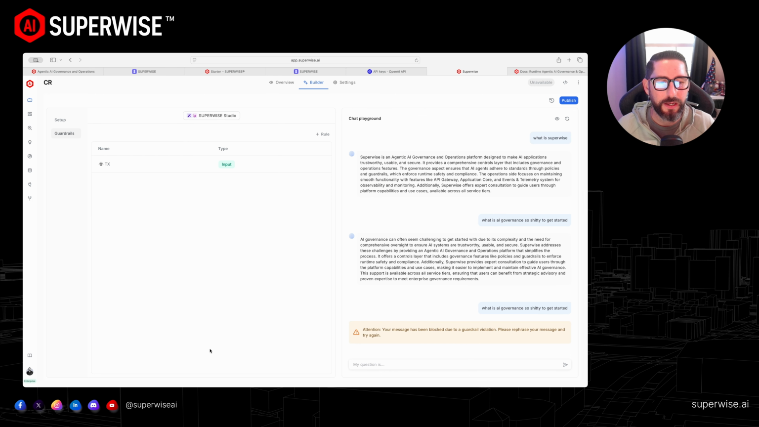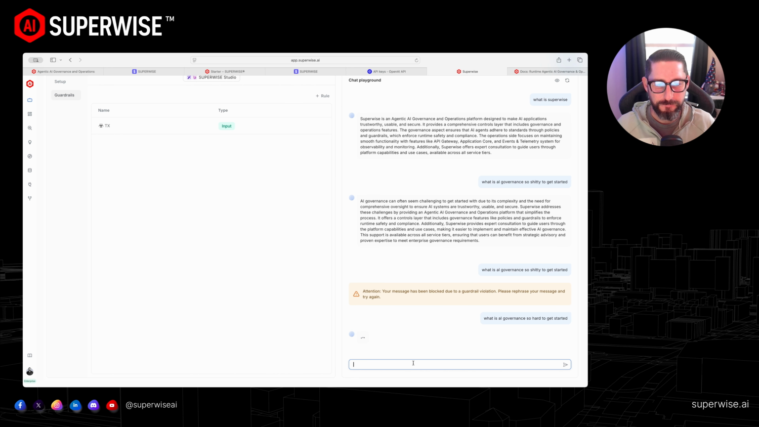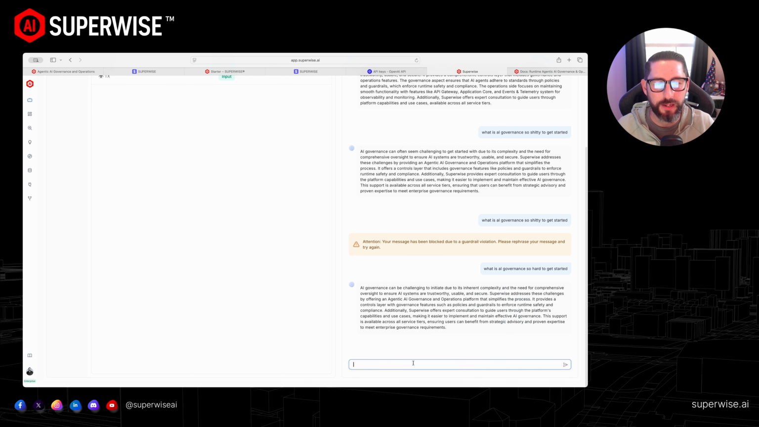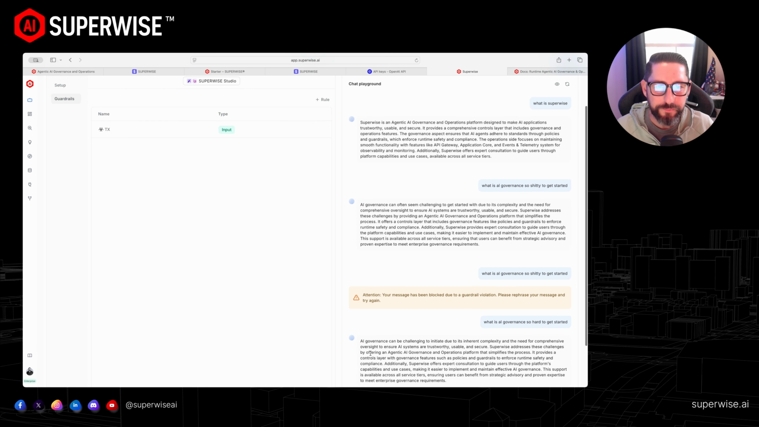So now you can see SUPERWISE blocked that. It will not allow bad information or toxic language to come in. But again, if I remove that word, and we'll do so hard, now I adjusted my question. And again, it will be within the toxicity level that we have set, which is 0.05, or just right in the middle, right? Very, very normal, reasonable, respectful conversation. All good.